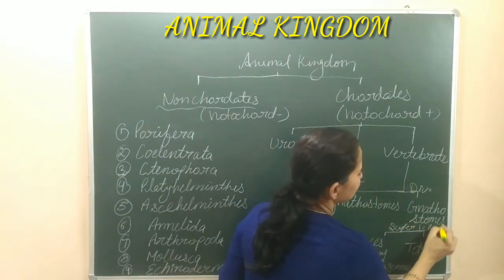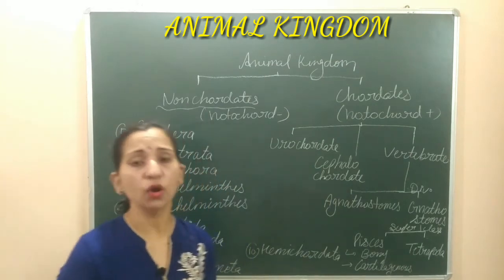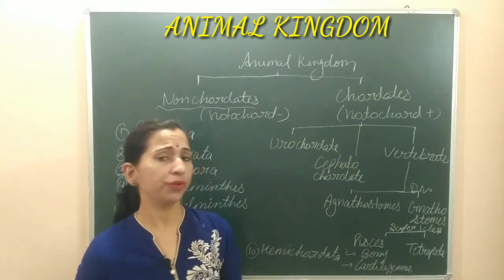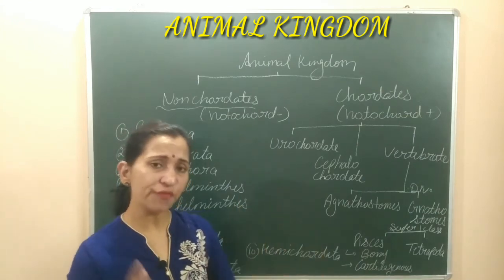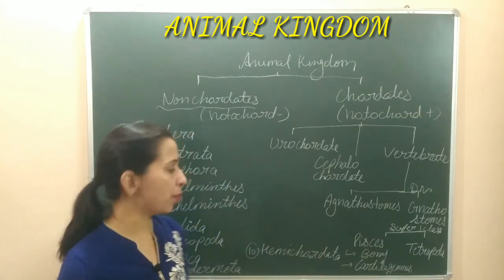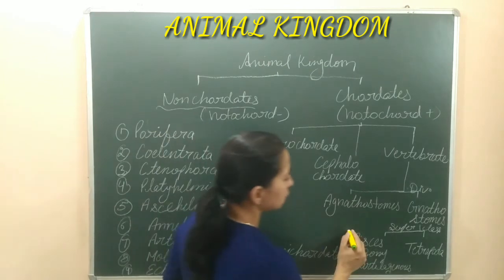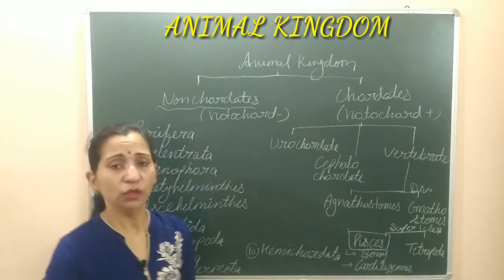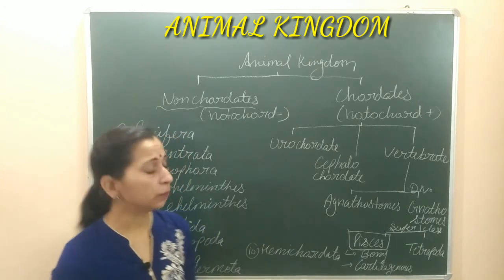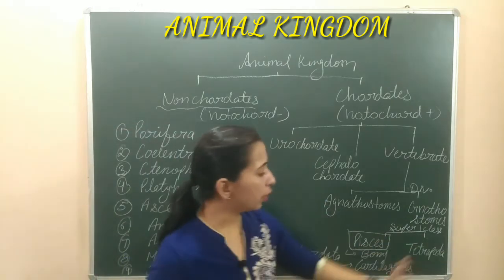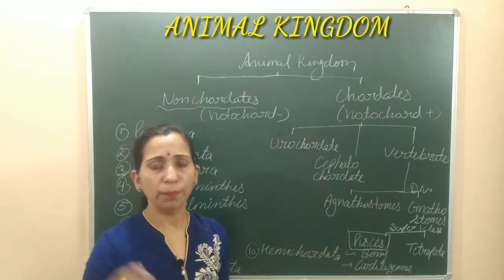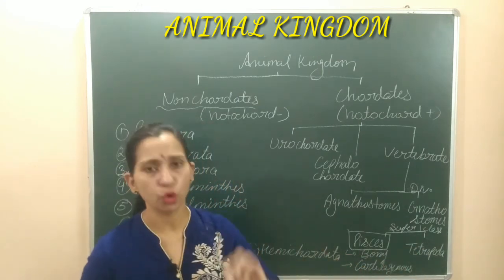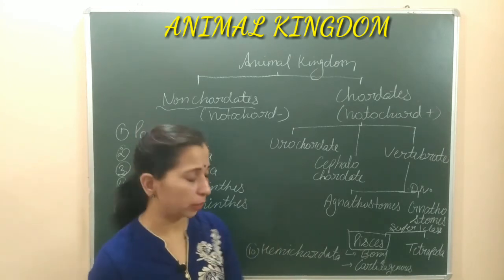These are the super classes, and this division is done on the basis of presence of locomotory organ. If locomotory organs are present in the form of fins की form में present हैं, then they are considered into the superclass that is Pisces. तो उसे हम Pisces के अंदर include करेंगे. And if the locomotory organs are foot-like structures जो movement में help करे, then we consider it tetrapoda. The superclass is tetrapoda.